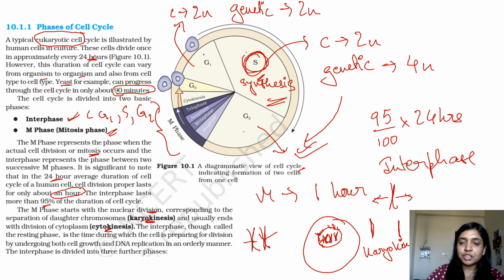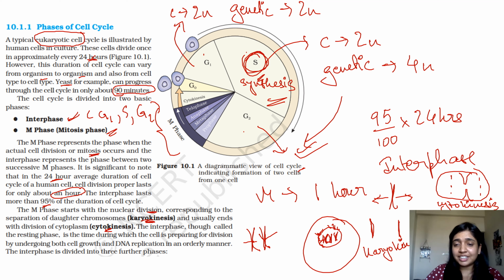Okay, and when you're talking about the division of cytoplasm, that means the cell, once the cell has an equal number of chromosomes, the cell starts dividing, right? Like this. This division of cytoplasm is known as cytokinesis. Okay, so don't get confused between the two terms. Till now, in NEET UG particularly, questions have not come on karyokinesis and cytokinesis or anything regarding that. But it's important to clear this for your basic concepts.